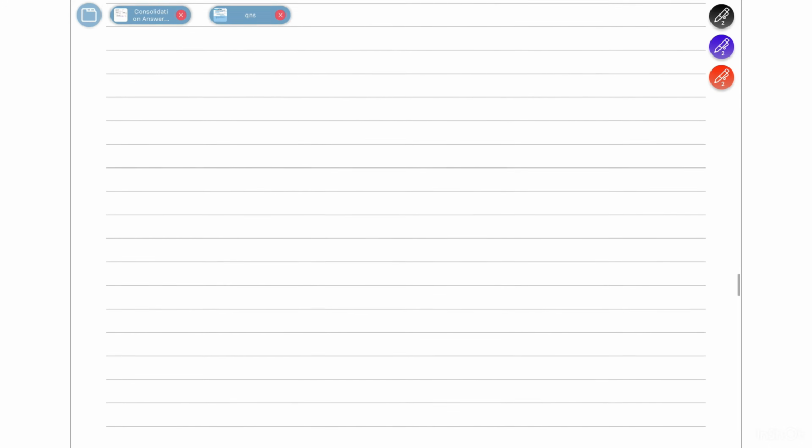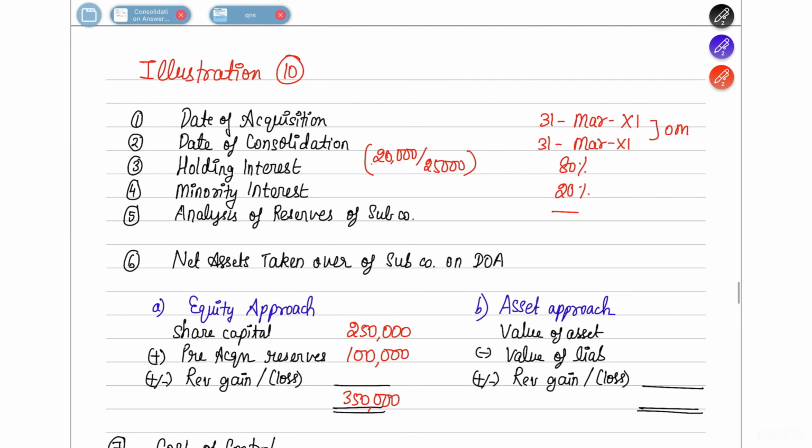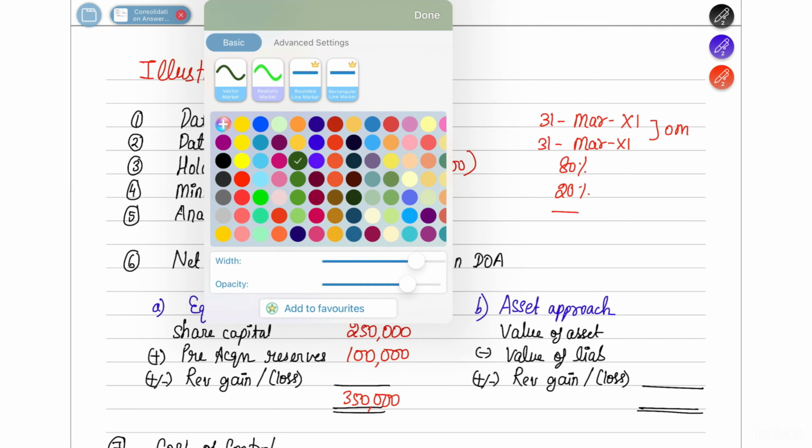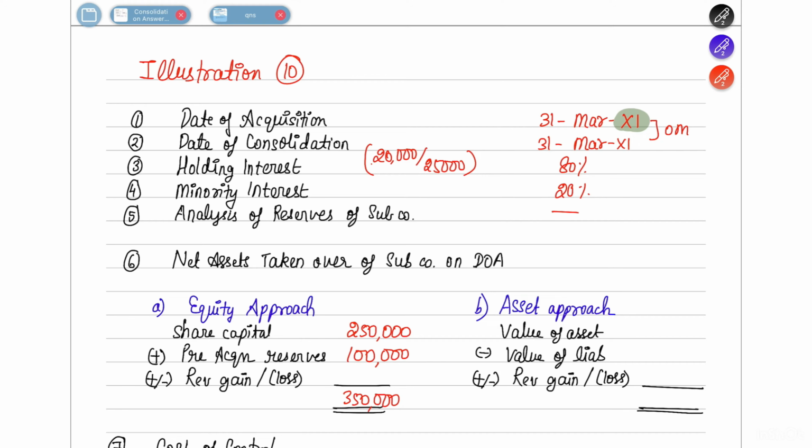Okay. So illustration number 10. So the date of acquisition was 31st March 2001. Date of consolidation is also 31st March 2001. So there is 0 months gap between both, which means there is no post acquisition. How much will be the holding interest?